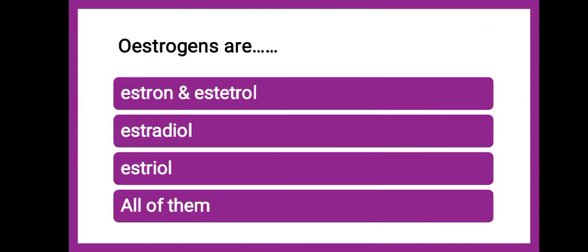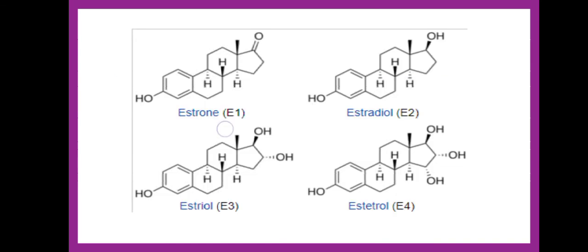Now, next is, estrogens are whether estrone and estetrol, whether estradiol, whether estriol, or all of them. The correct answer is it is all of them. Endogenous forms of estrogen are estrone also, estradiol also, estriol also, estetrol also.